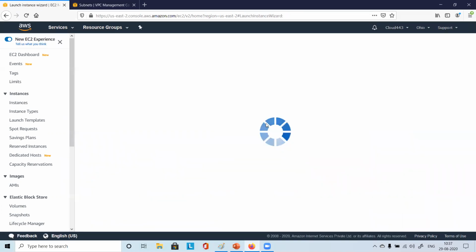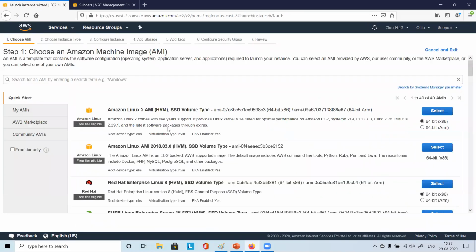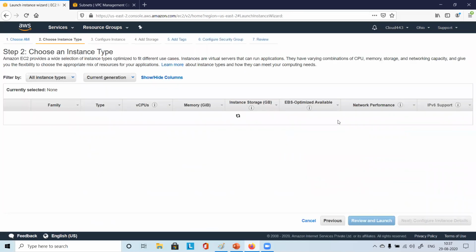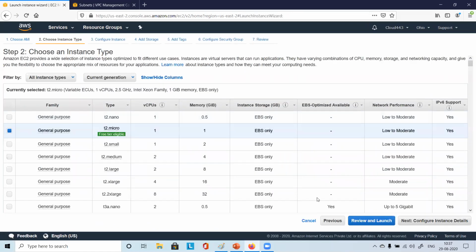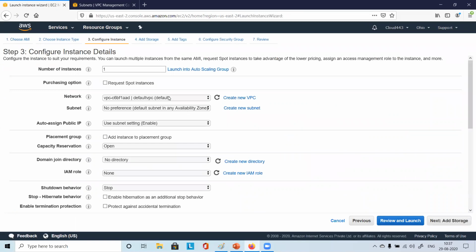Launch instance. Select it. Configure instance details. Which one? My VPC2. First one. You see? What happened? Change, right? Did you notice? Yes. Please try if it works for you.